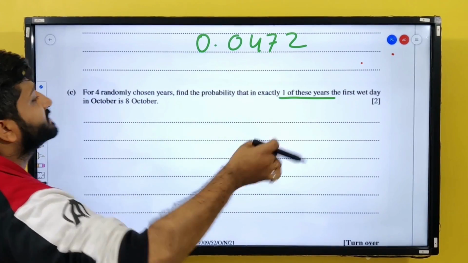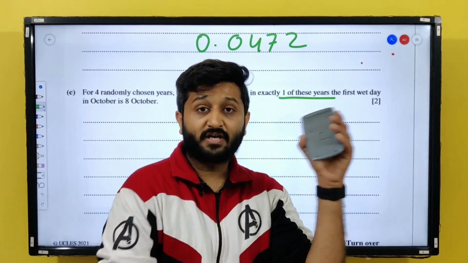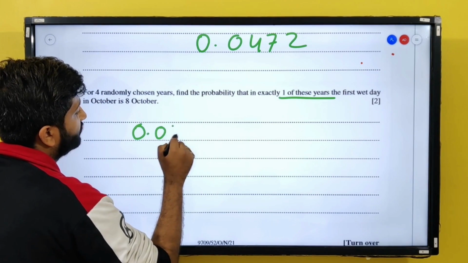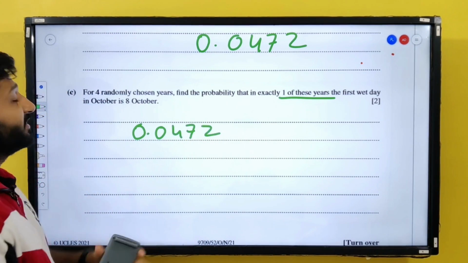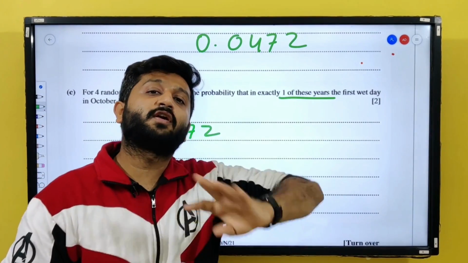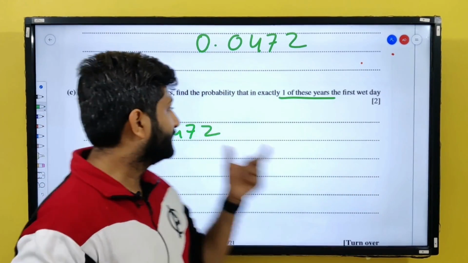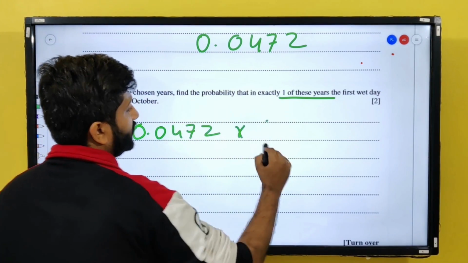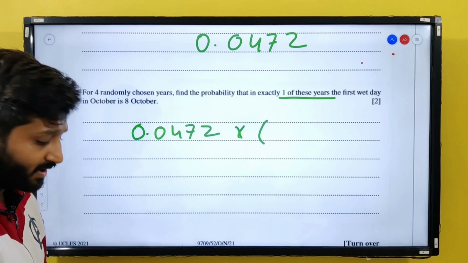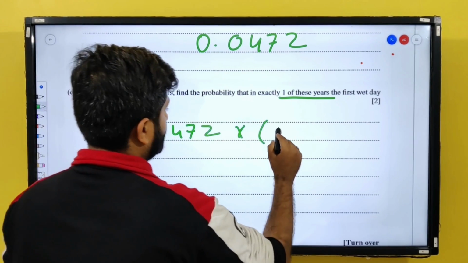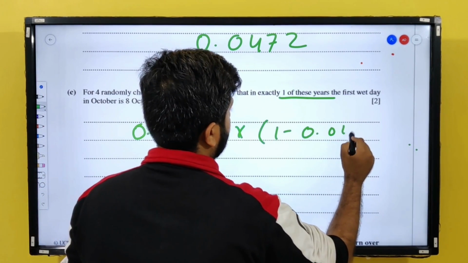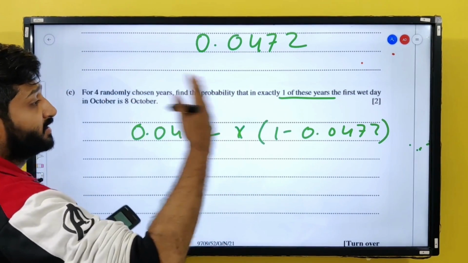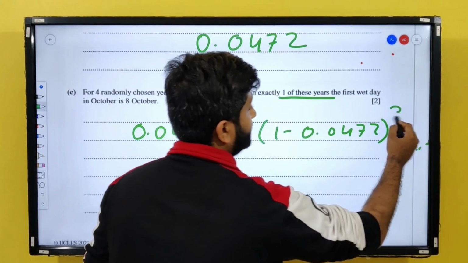Next, for 4 randomly chosen years, find the probability that in exactly one of these years, the first wet day in October is 8th October. So what is the probability that the first wet day is 8th October? The probability is 0.0472. Now we have taken 4 random years, and out of 4 random years, we want this to occur only once. Let's say in the first year this occurs. In the second year, is it going to occur? No, so this is going to be 1 minus 0.0472. In the third year, no. In the fourth year, no. So power 3.